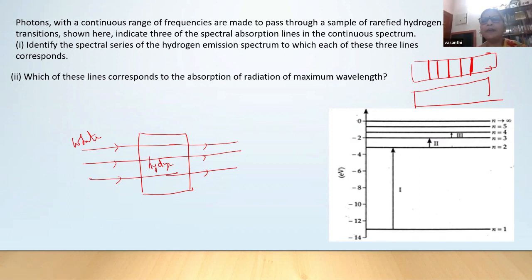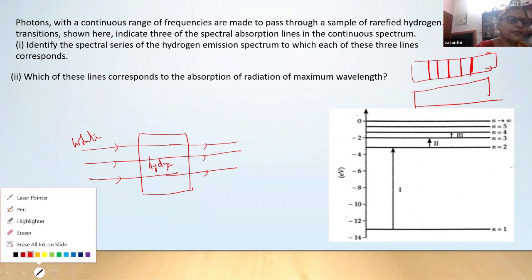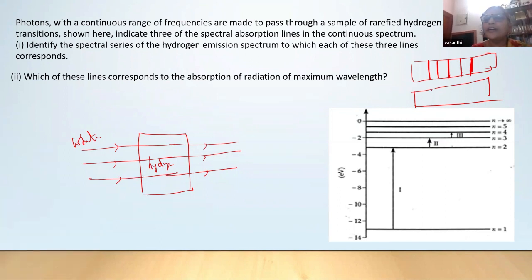A gas which can emit certain wavelengths when it is excited can absorb the same radiation when white light is incident on it. So what happens is you will get dark lines corresponding to these.